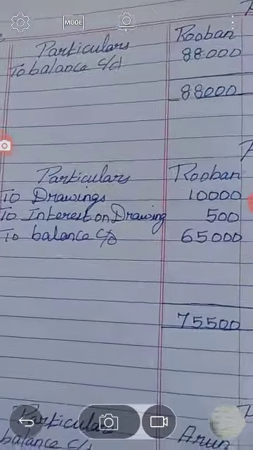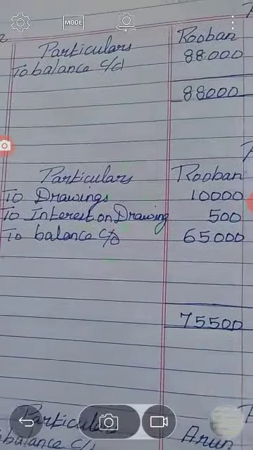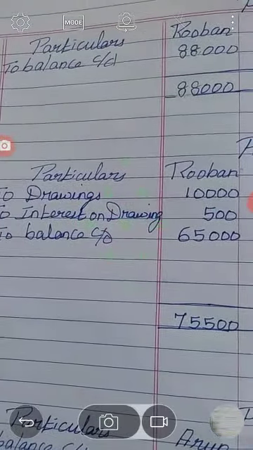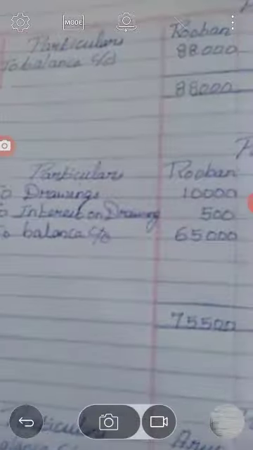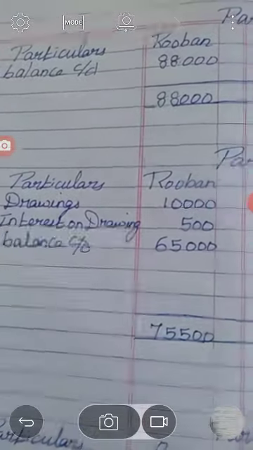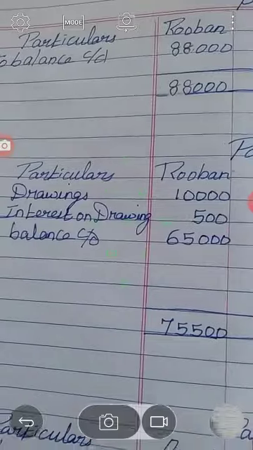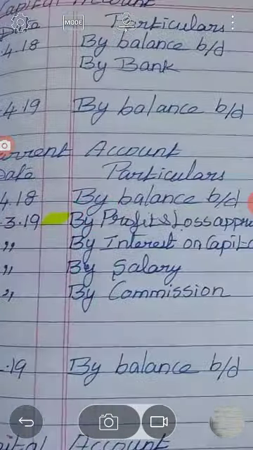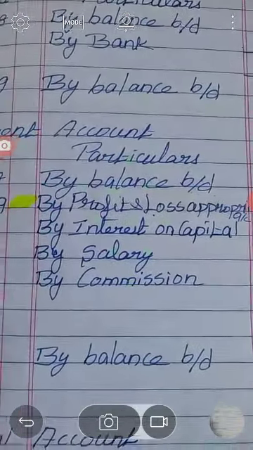Whether it is a capital account or a current account, on the debit side only the drawings and interest on drawings should appear. All other items should appear on the credit side.